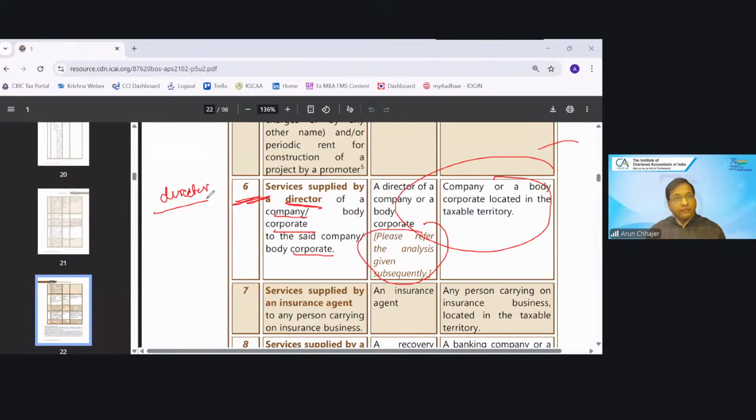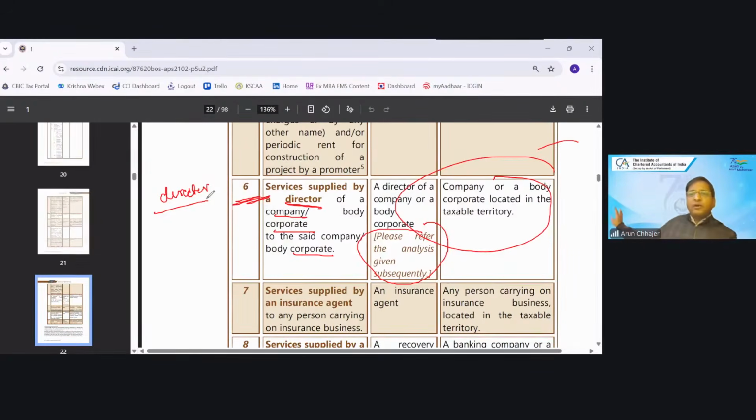It is not a service in the capacity of the director. Therefore, it is not taxable by virtue of serial number 6 under RCM.